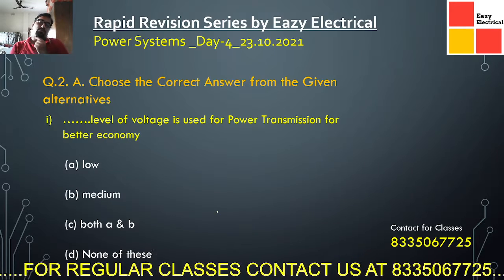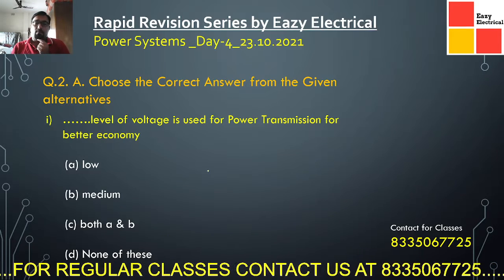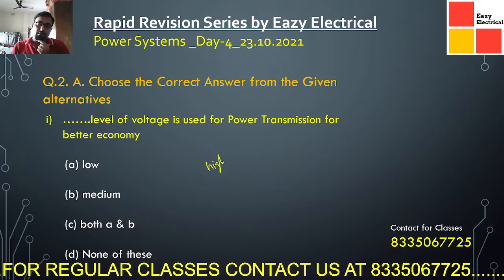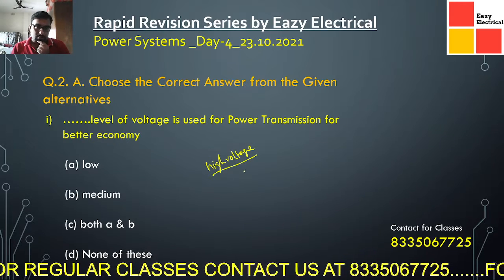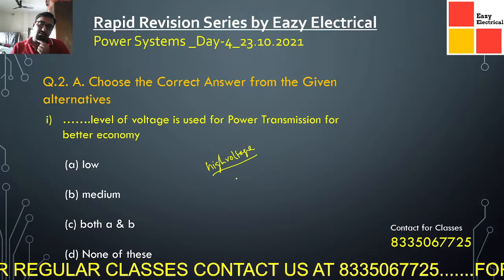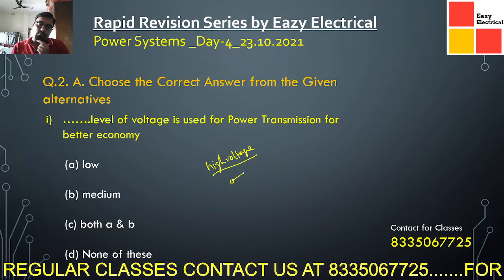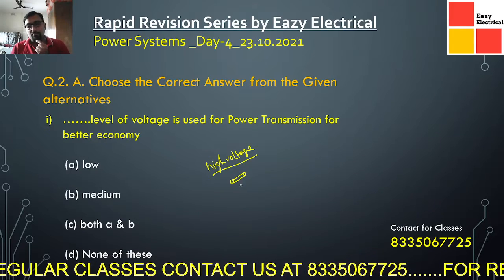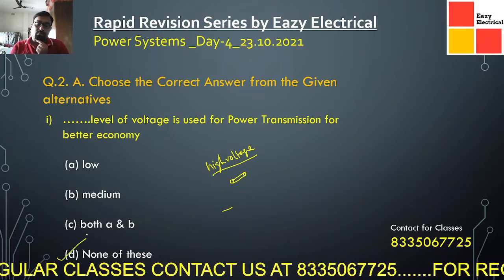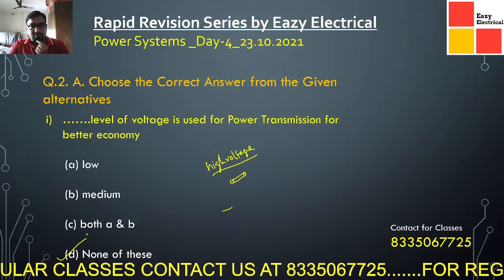Now coming to the next part, the level of voltage used in power transmission for better economy. Basically we are using high voltage for power transmission. High voltage plays an important role because due to high voltage the current reduces in the line. As the current reduces, the conductor cross section also reduces, so we can carry a greater amount of power at a higher voltage. So none of these will be the correct option out of the given options.